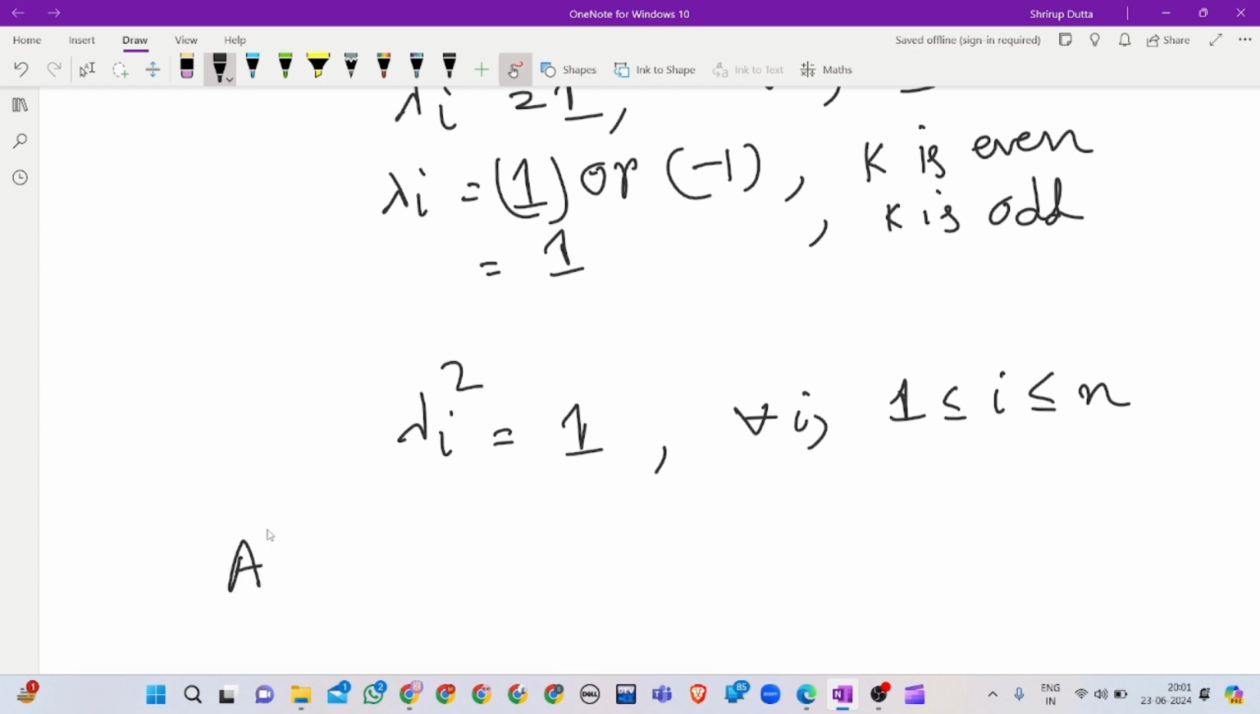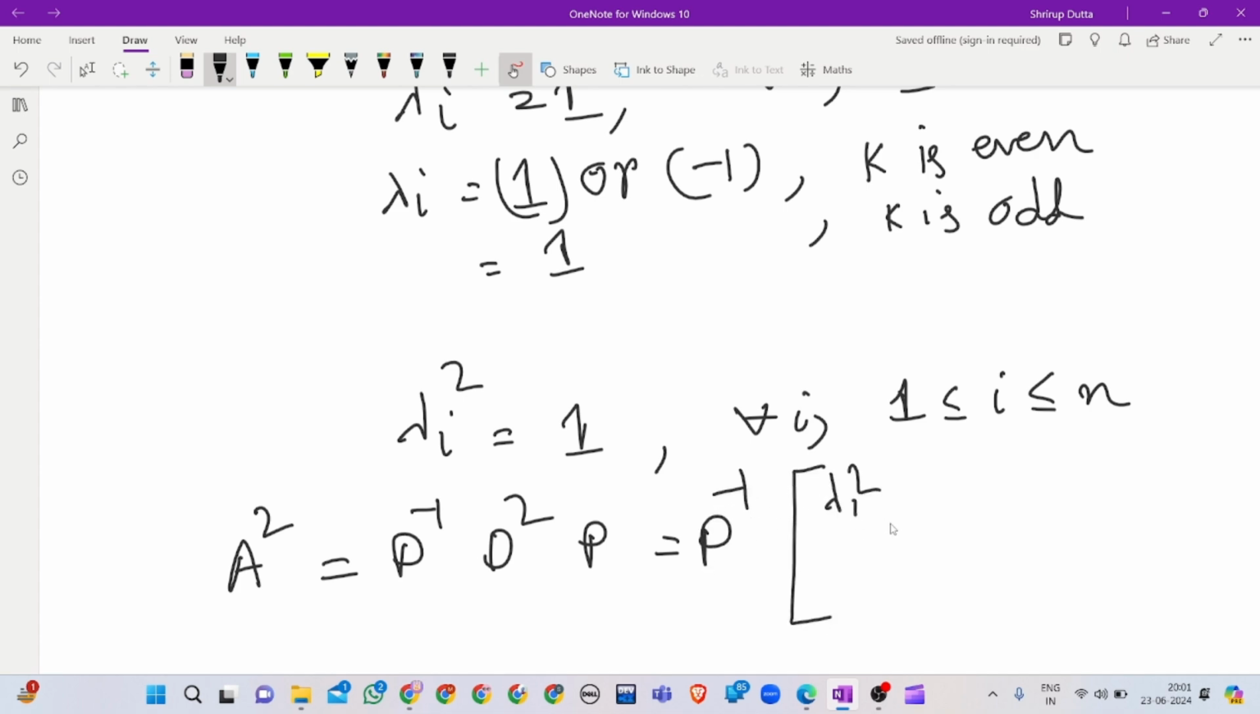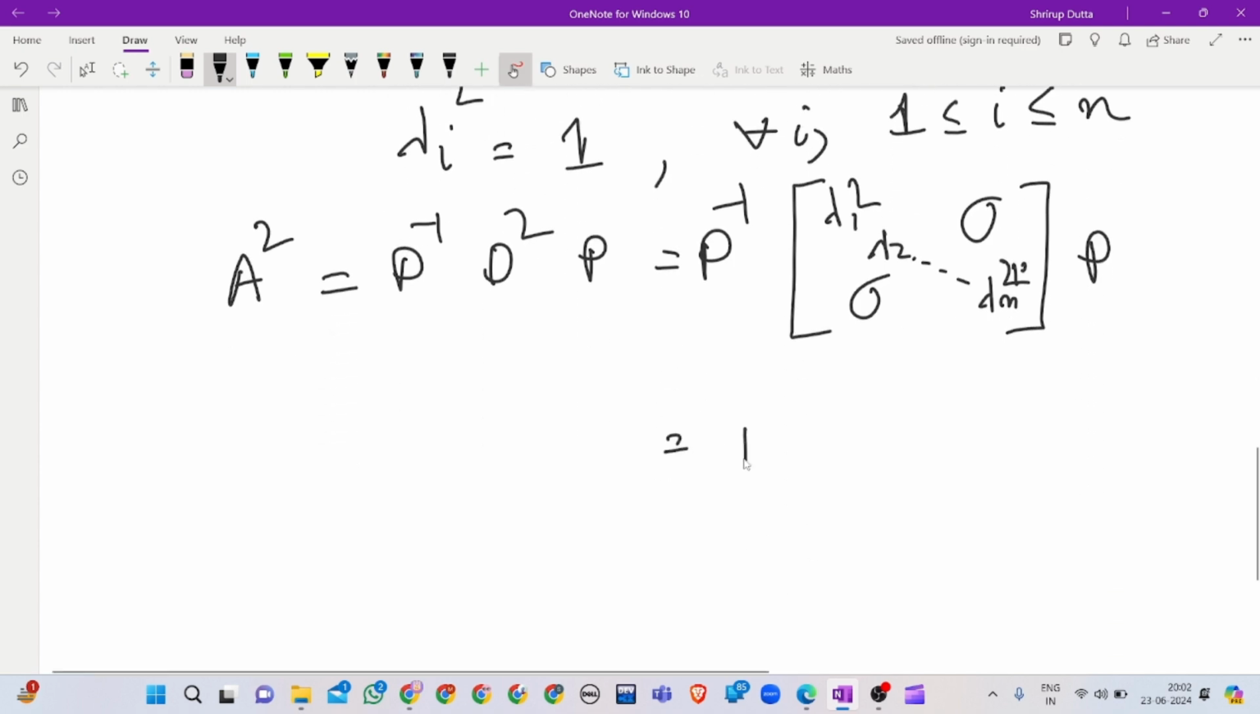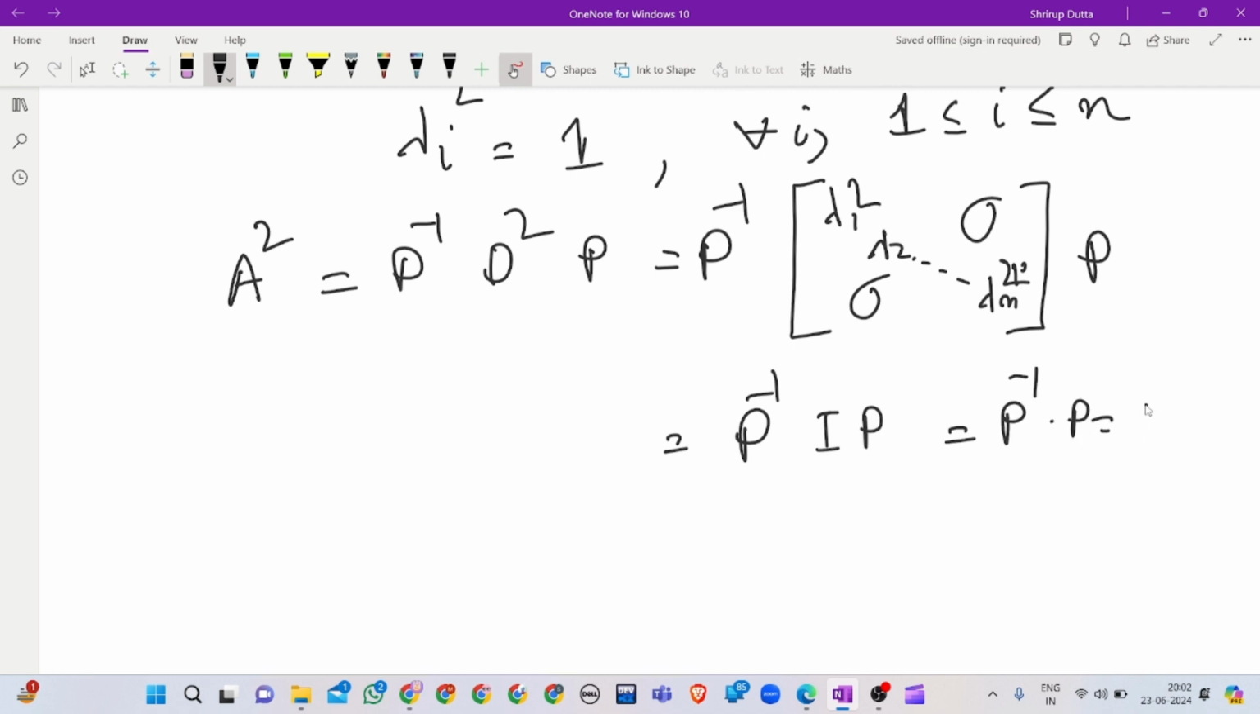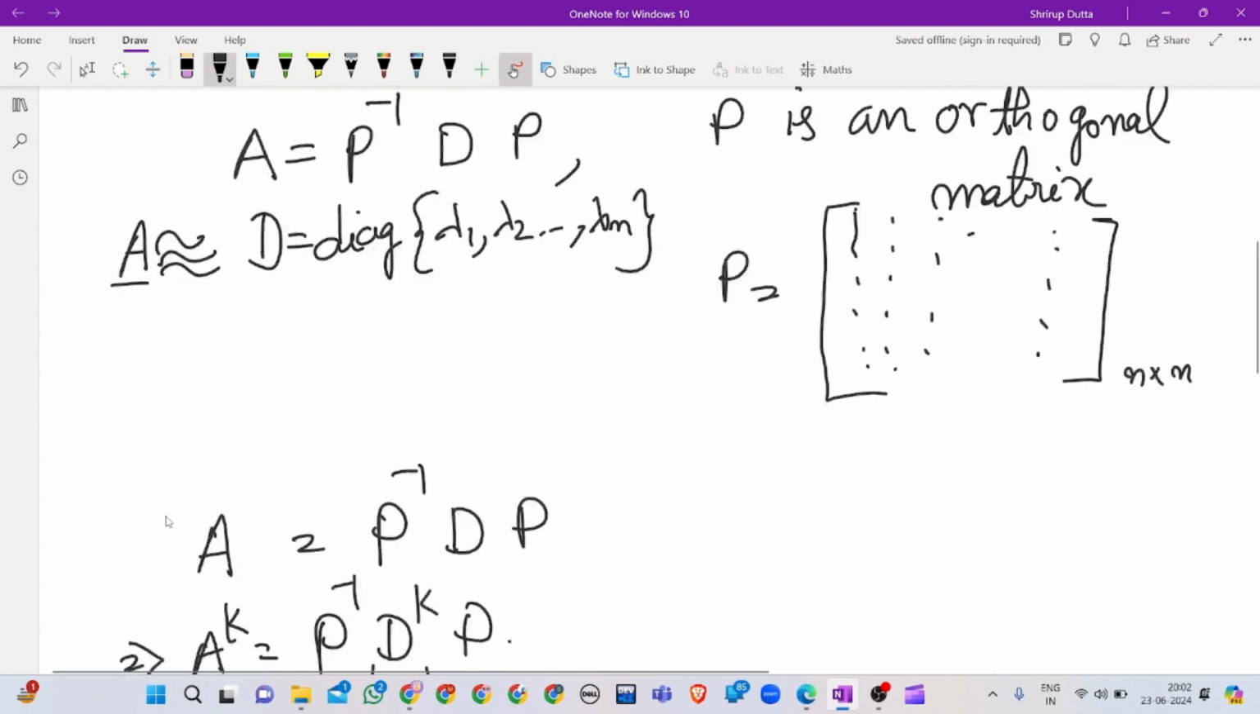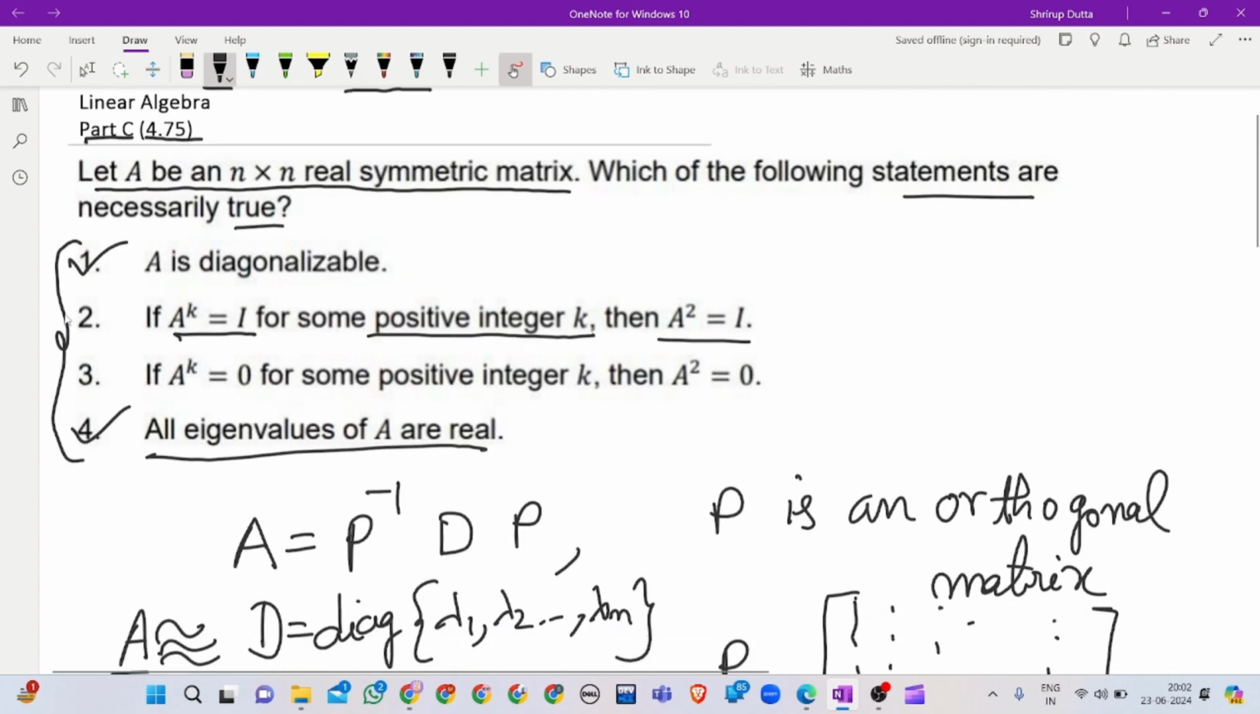So if we take A square, that is P inverse D square P, and D square gives the identity, since it is P inverse times the diagonal matrix of lambda 1 square, lambda 2 square, up to lambda n square, times P, which is the identity matrix. So P inverse identity P gives P inverse P, which is identity. So A square is identity. So option 2 is true.